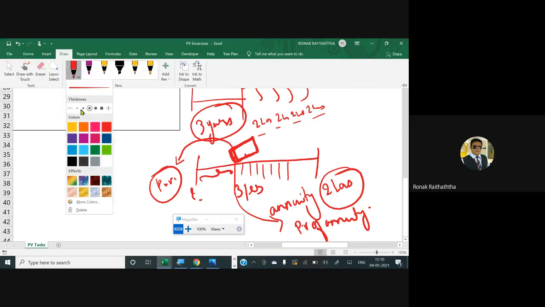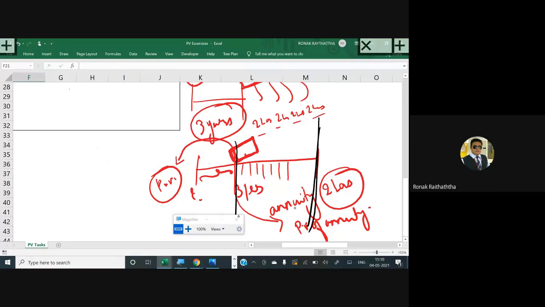I'm again marking that period for the better clarity and understanding. This is the period for which the annuity is applicable. Drawing the black lines over there. This is the period of how much? 10 years.